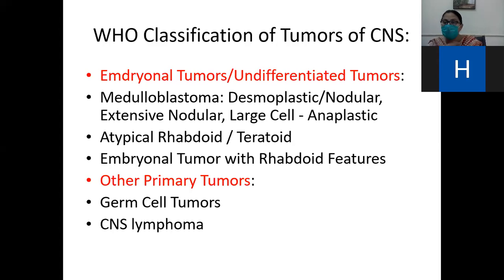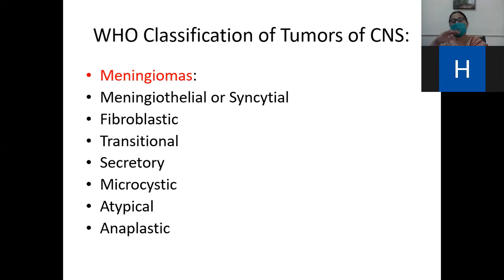Whenever there is increased desmoplasia, we call it desmoplastic type. Whenever there is increased nodule formation, we call it extensive nodular type. Whenever there is large atypia, we call it large cell type. Clear? So till now we have learned the classification of tumors on the basis of glial origin.